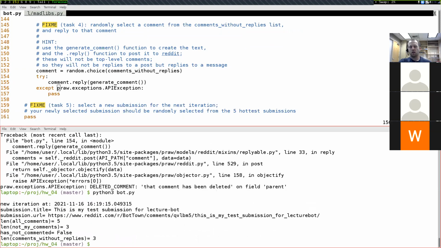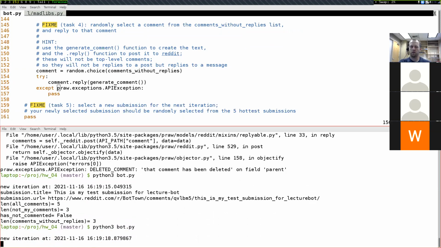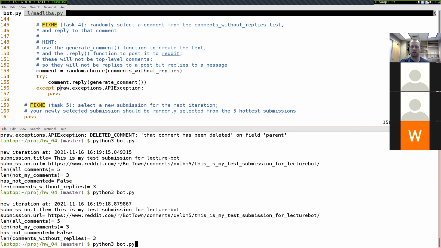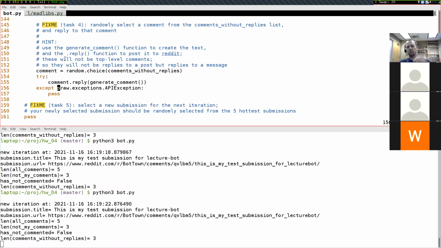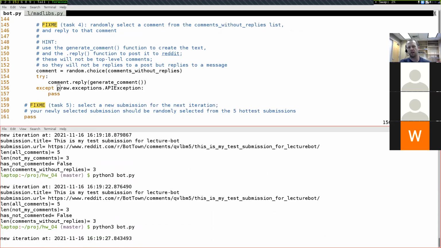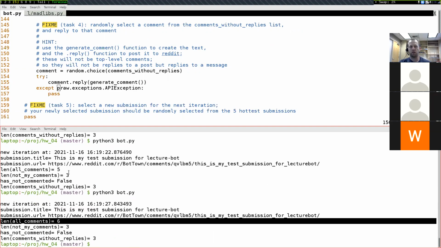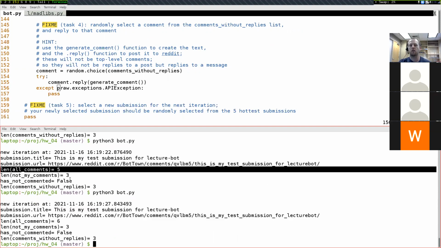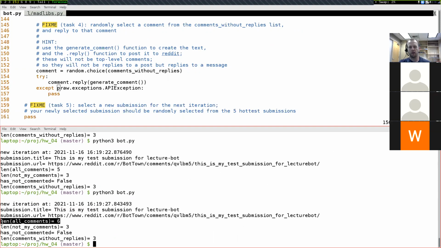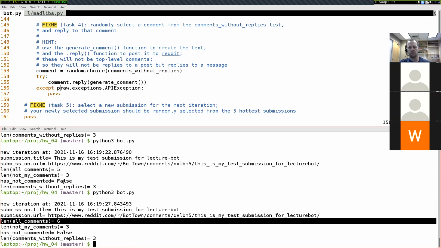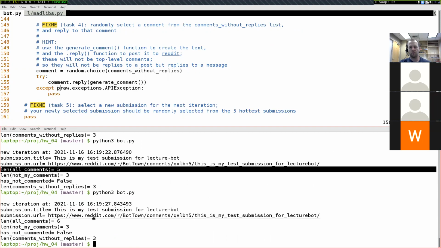Here it's a little bit hard to test whether this actually worked or didn't work, because our randomness is making it so that sometimes we'll pick the deleted comment and sometimes we won't. But you can see that if we go back and look through these archives of logs, here the length of all comments is 6. Here the length of all comments is 5.